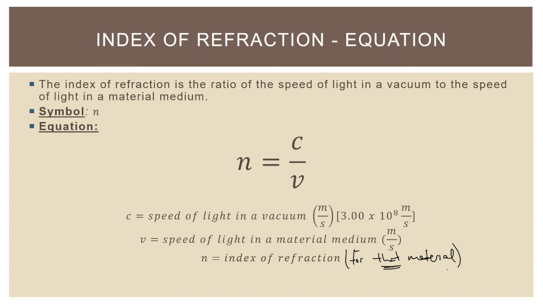Now, of course, a good question for us to ask looking at the equation here is, what are the units for the index of refraction? You take meters per second for c, you divide it by meters per second for v, and there is no unit. This is a unitless number.